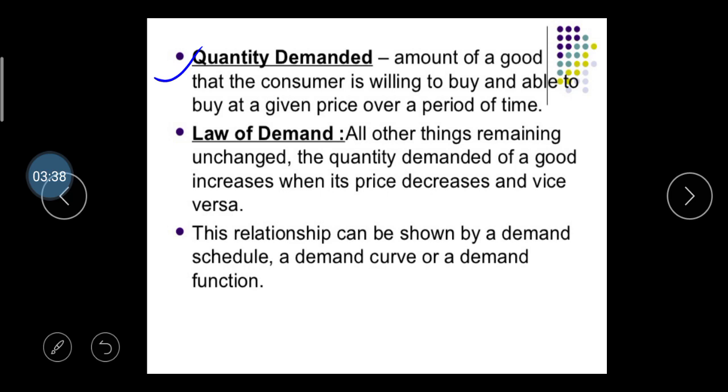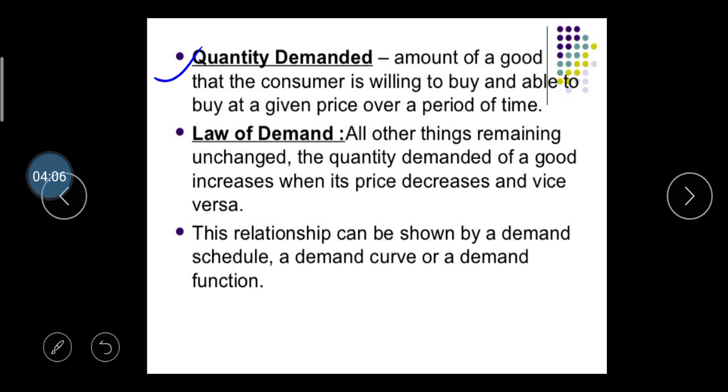First one, law of demand means what? All other things remaining unchanged, the quantity demanded of a good increases when its price decreases and vice versa. Okay, what does this mean? There are various factors that affect demand. Take the first example, the price. If the product's price decreases, your demand increases, right? You can also take your own example.